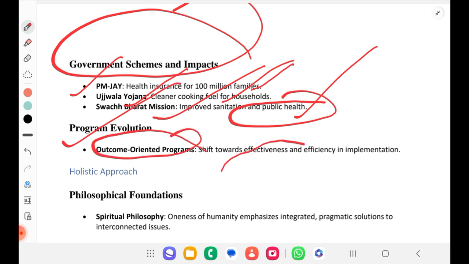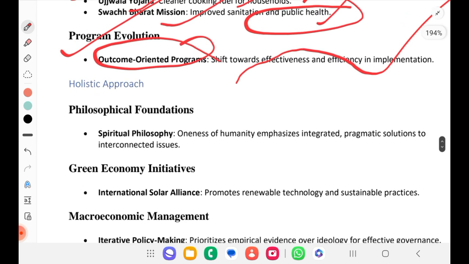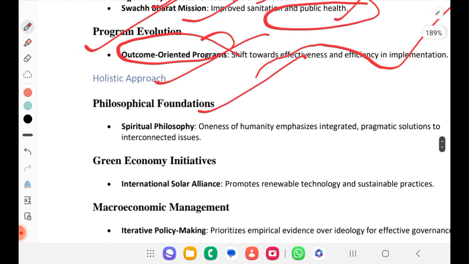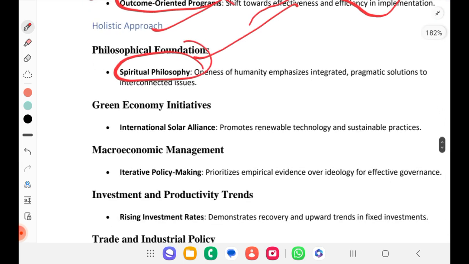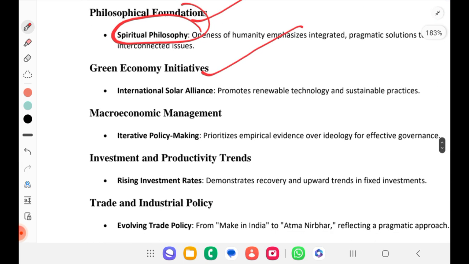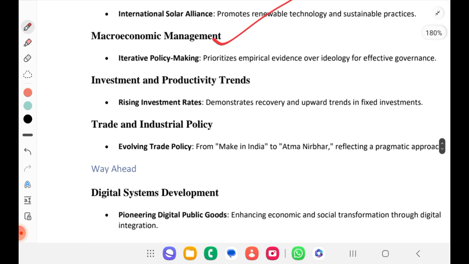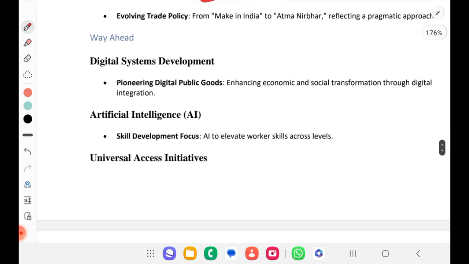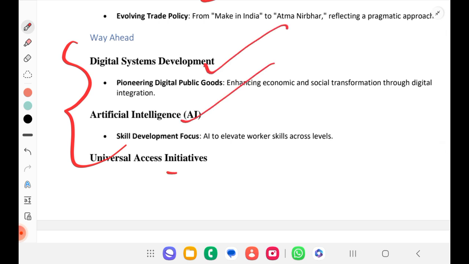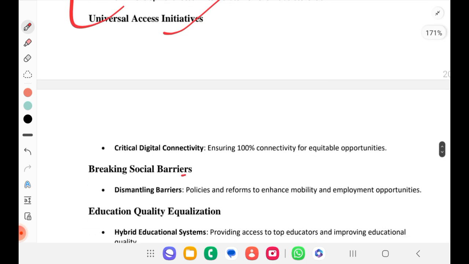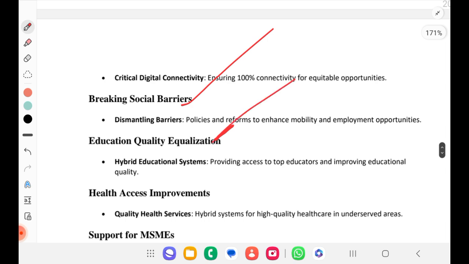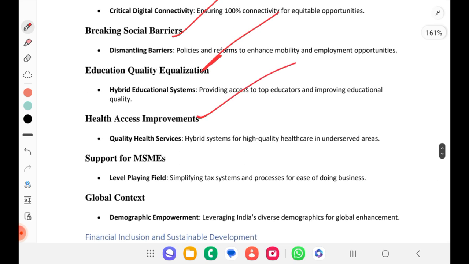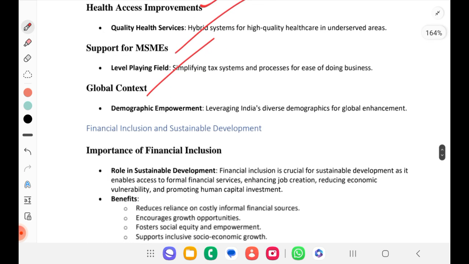Holistic approach: philosophical foundation, even spiritual philosophical, green economy initiative, macroeconomic management, investment and productivity trend, trade and industrial policies. The way forward: digital system development, AI, universal access initiatives, breaking social barriers, education quality, healthcare, MSME improvement, demographic empowerment. All these things are similar.